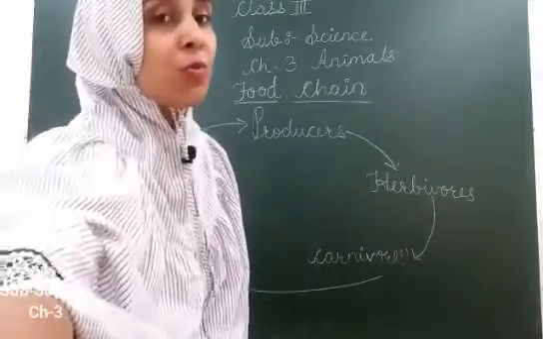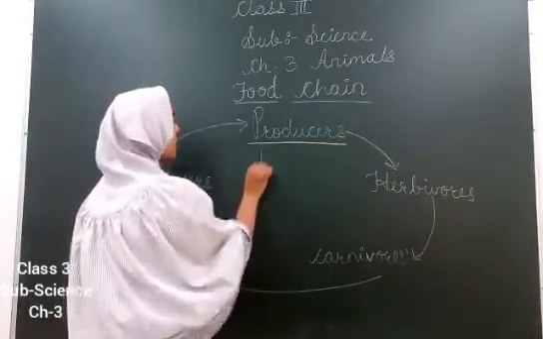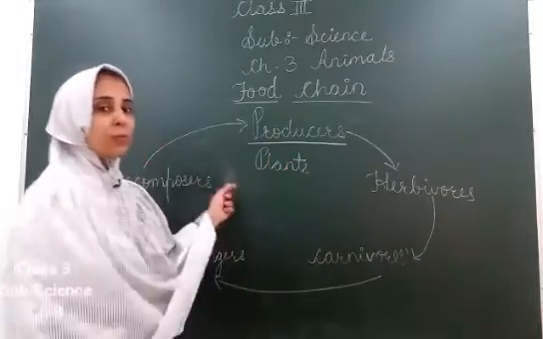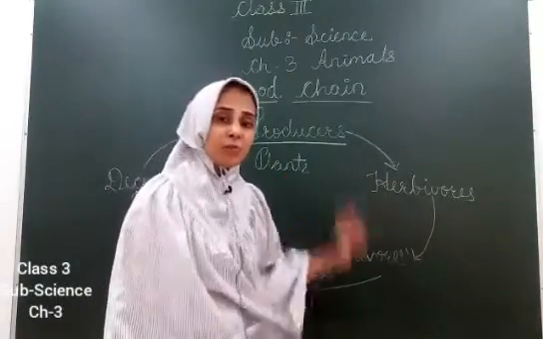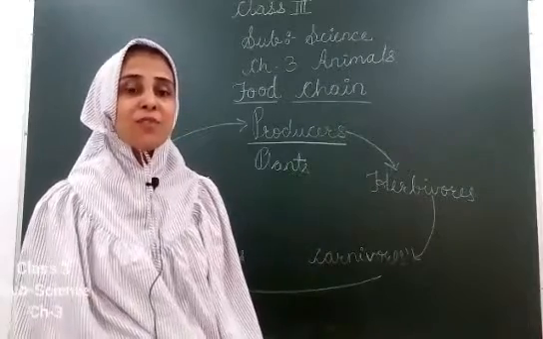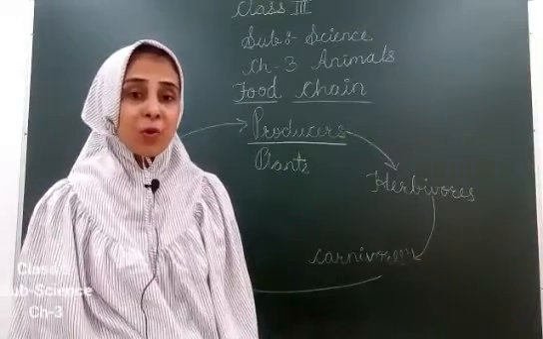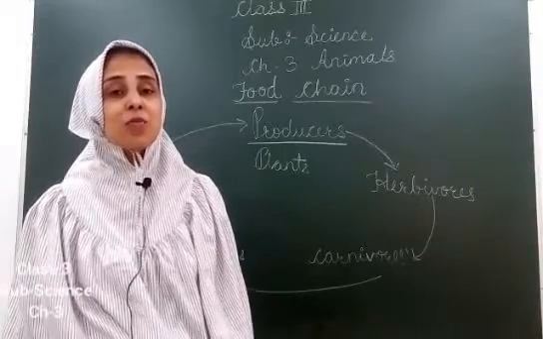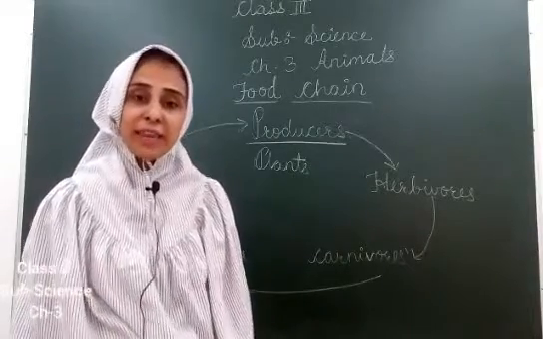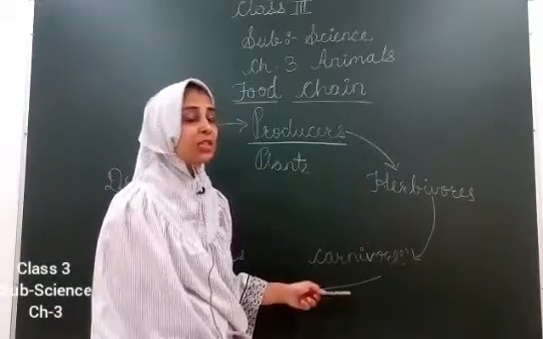So in this food chain, who are the producers? First is the producer. Who are producers? Plants. Right? Plants are producers. So plants are eaten by herbivorous animals. Which are herbivorous animals? Can you give some examples? Yes, like cow, goat, buffalo, horses. So these are what? Herbivorous animals. Deer, zebra, elephant.